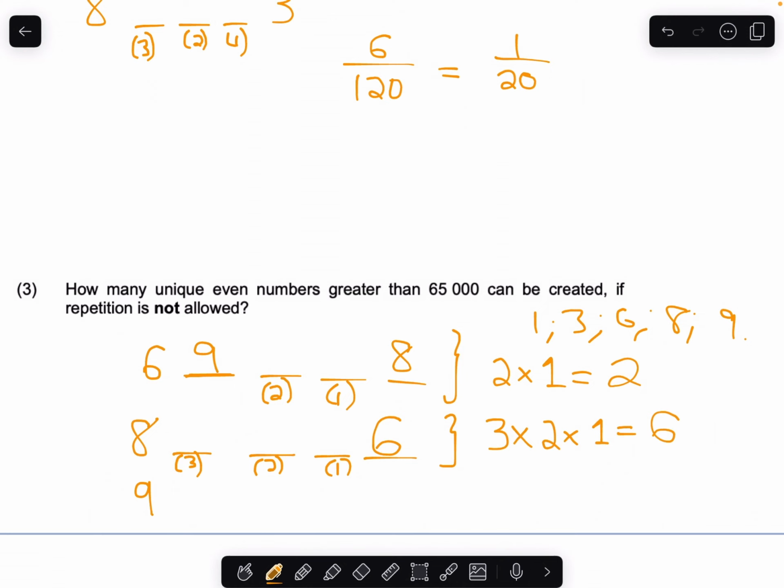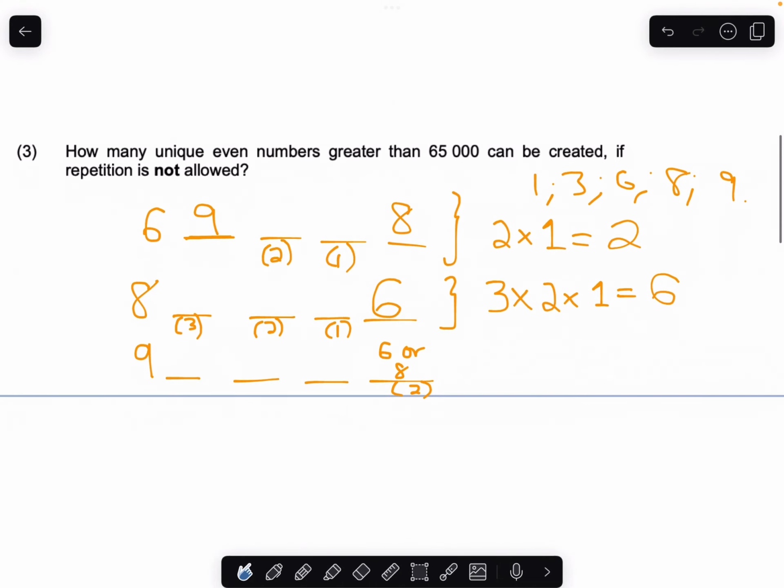Okay, and then the last possibility is it starting with a 9. And in order for it to be even, it would need to either end with the 6 or with the 8, right? So there are 2 options for numbers over here. Okay, so what am I tempted to do?